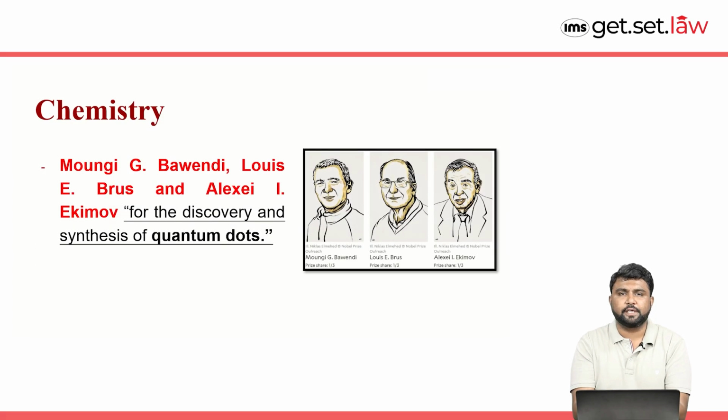So when we are talking about Nobel Prizes, let's start with our first Nobel Prize of the year 2023 in the field of chemistry, and it has been jointly shared by 3 people. So who are these 3 people? It is Moungi G. Bawendi, Louis Brus, and Alexei Ekimov, and they have been given this award for the discovery and synthesis of quantum dots.